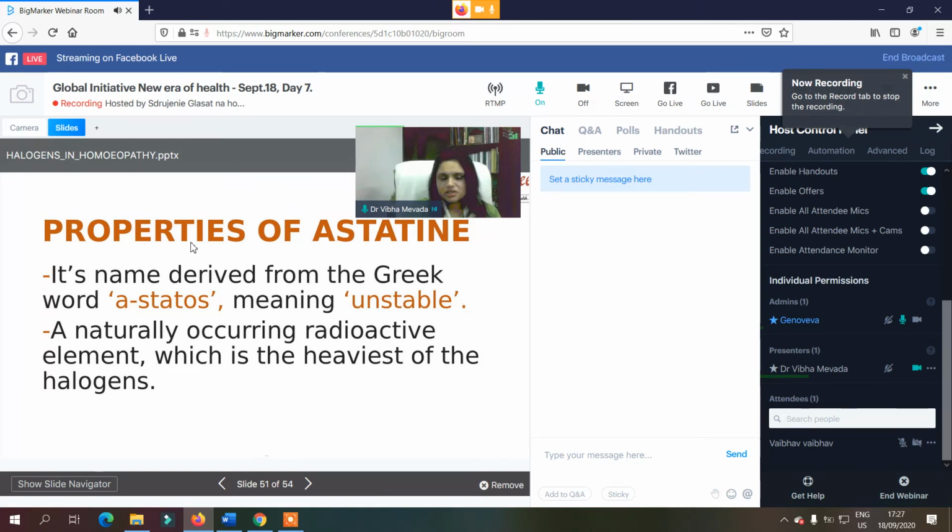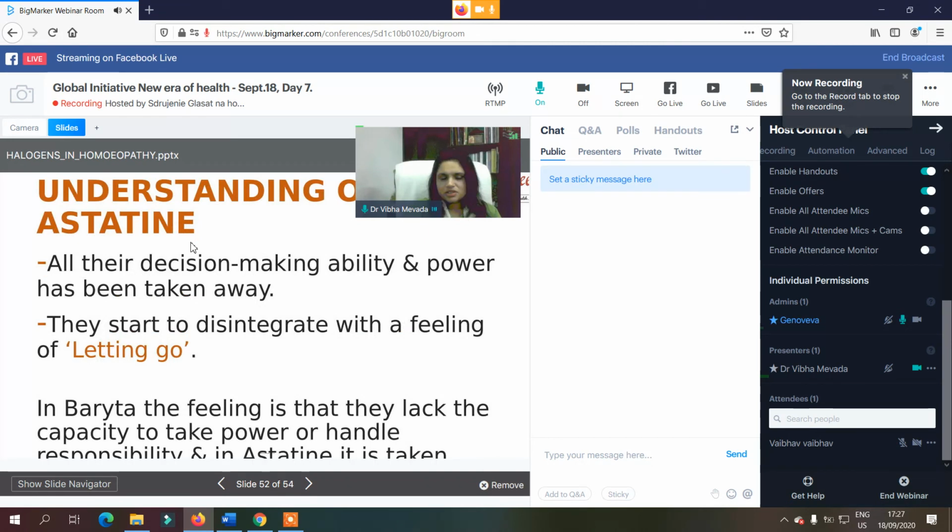The last remedy of today is a rare remedy and not a well proved remedy. Mentioning a few things about it: the general properties of this naturally occurring radioactive element, the heaviest of all the halogens.